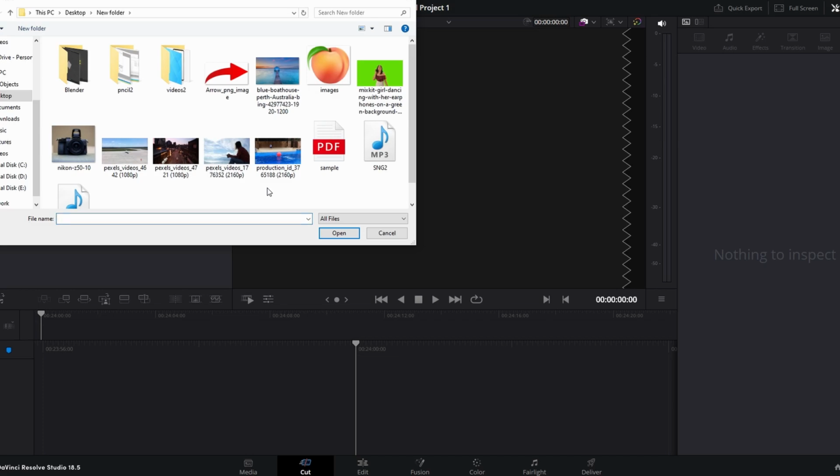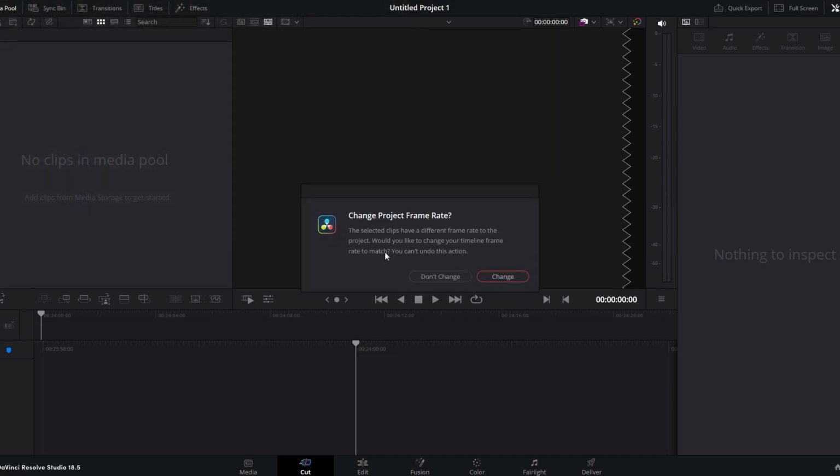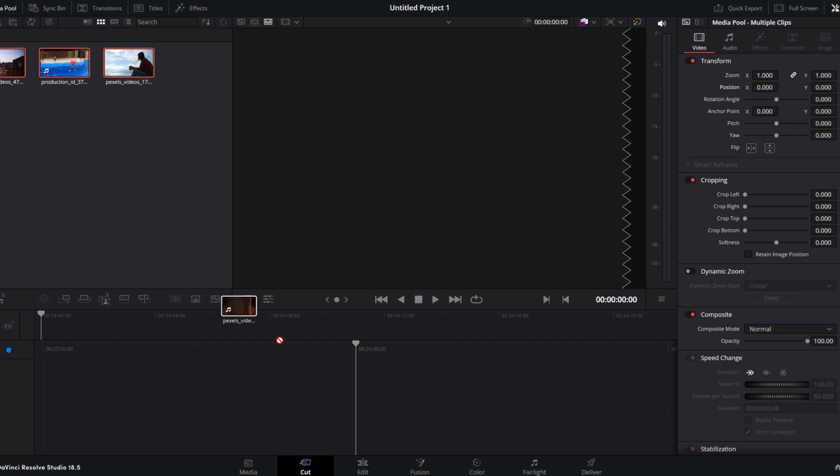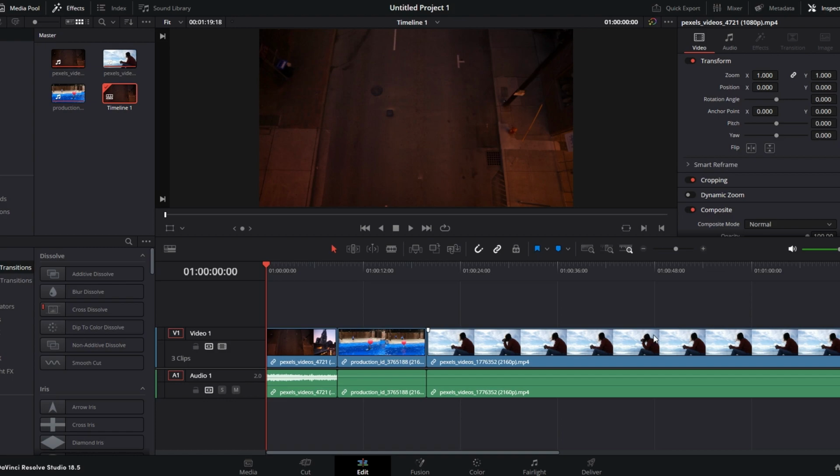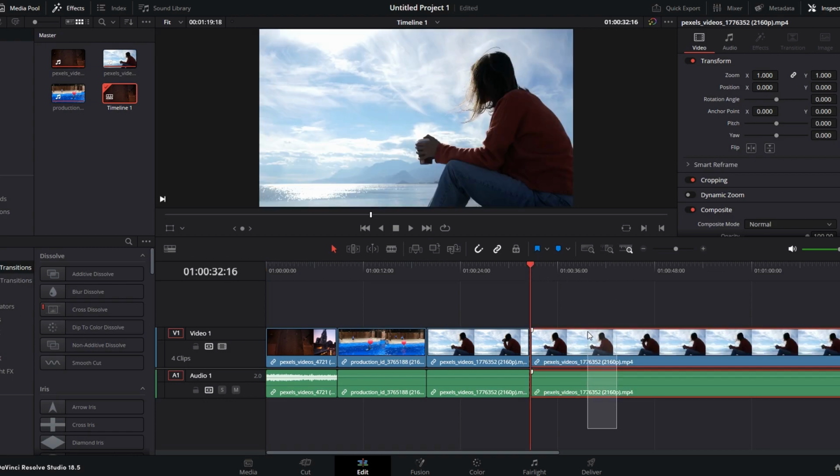In today's video, I'm going to show you how you can combine clips in DaVinci Resolve. Start by importing the clips you want to combine into DaVinci Resolve. Arrange them on the timeline in the desired sequence.